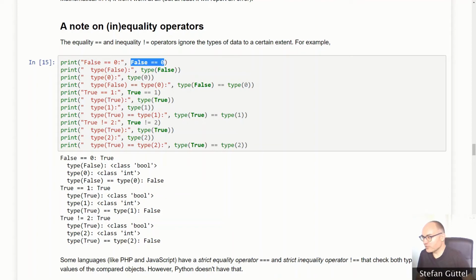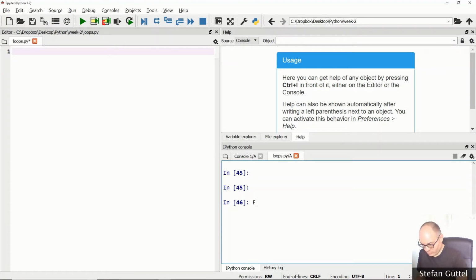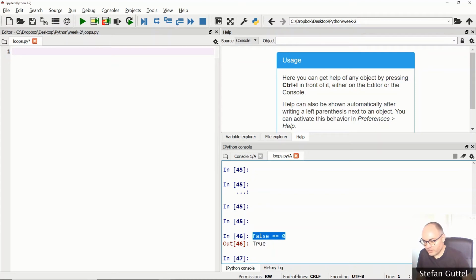Now this comparison indeed returns the value True, and you can easily try this out in Spyder, for example on the console. If I type False equals 0, then the output will be True. Okay, so this comparison evaluates to the value True. While if I check if False has the same value as 1, this will be False.